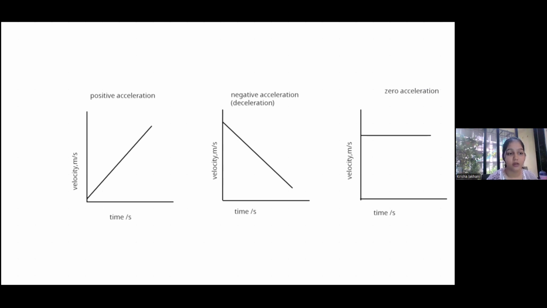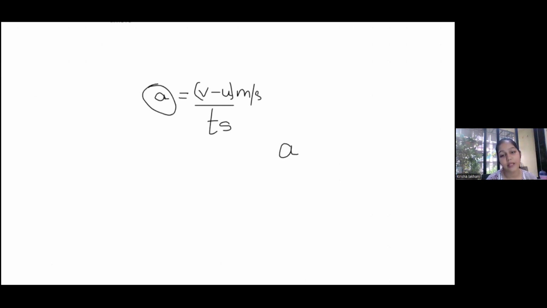Okay. Now one thing that I wanted to describe is, if I say acceleration equals change in velocity upon time, I wanted to explain the unit format for it. How is the unit going? Velocity is what? Meter per second. And time is what? Seconds. So what will be the unit for acceleration? It will be meter per second.